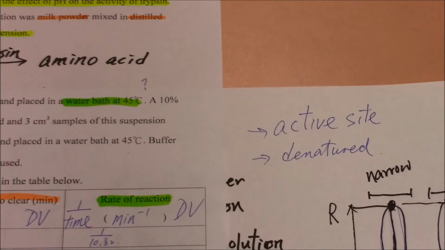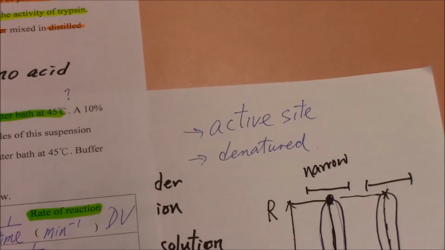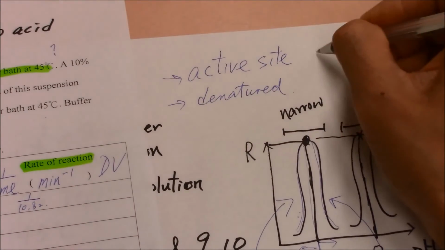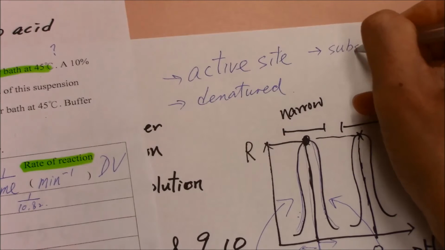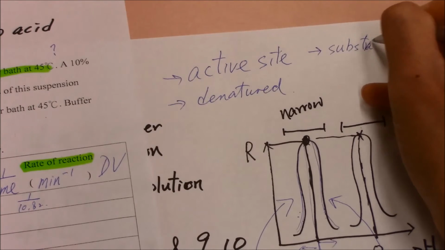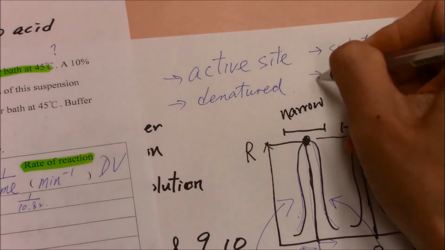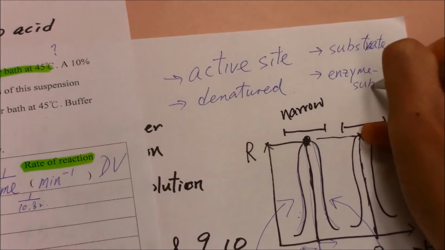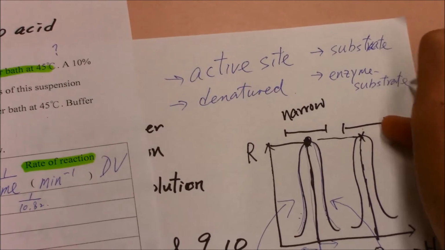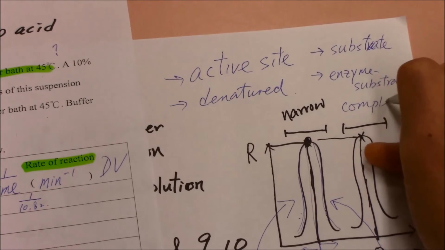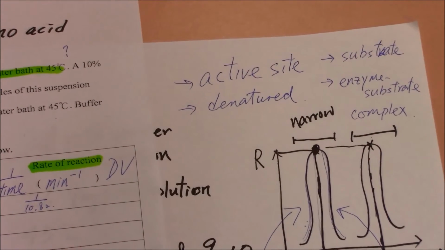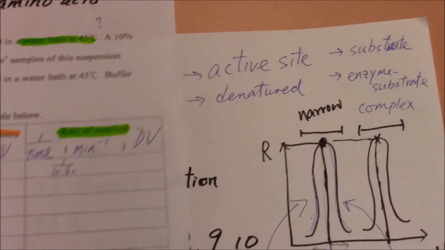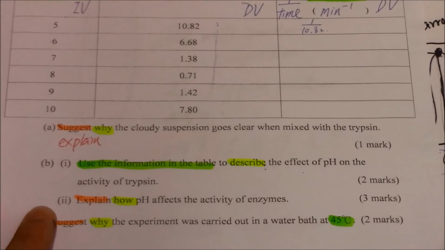And of course, if we want to talk about the activity of the enzyme, what you need to mention, substrates, and also the enzyme, substrate, complex. So there are the terms you need to mention in part B2.